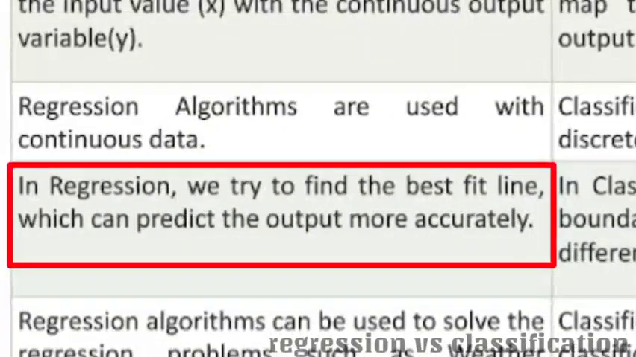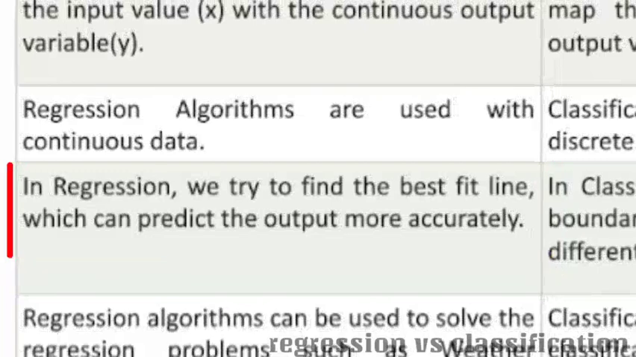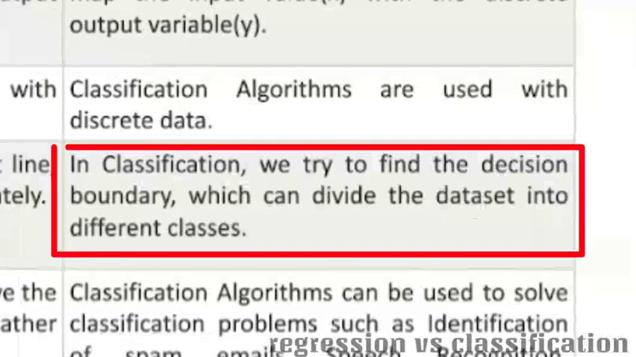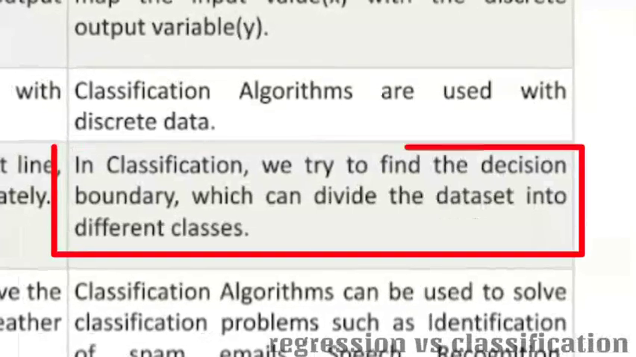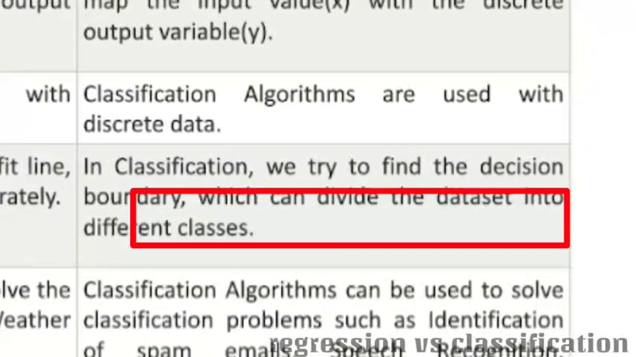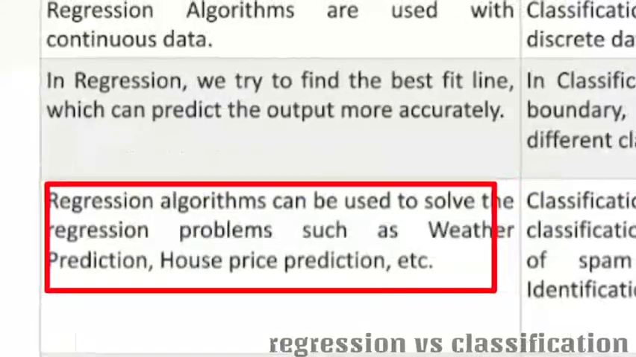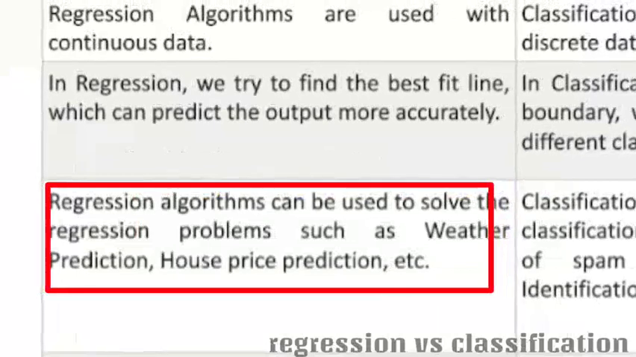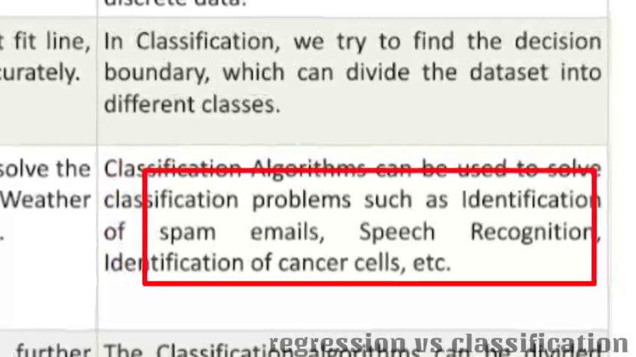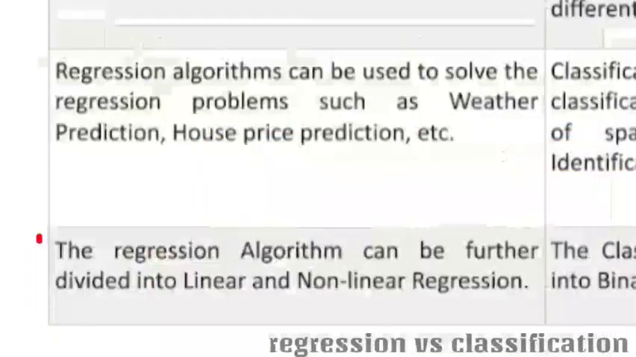In regression, we try to find the best fit line. We try to predict the output more accurately with respect to the best fit line. So the most accurate is what we are looking at with respect to the line. And in classification, we find the decision boundary. There will be a boundary separating the classes. This is called the decision boundary, which can divide the data into different classes. Regression algorithms can be used to solve regression problems such as weather prediction, house price prediction, etc. And classification algorithms can solve classification problems such as identifying spam mails, speech recognition, identifying cancer cells, etc.